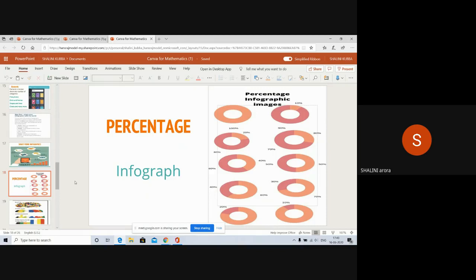Here it is 100%, then 10%. The second image is showing the 10%. Then the third image is about 80% and 20%. Then 70 to 30. Likewise 20 and 80. And here you can see it differentiated with two different colors. So this is one of the infographics on percentage.